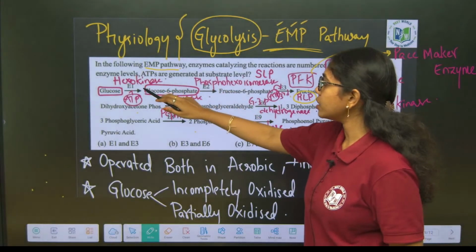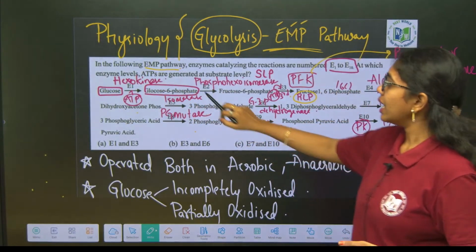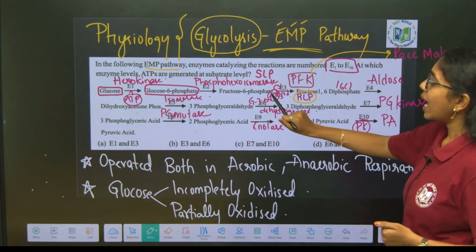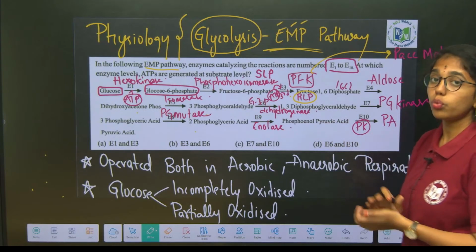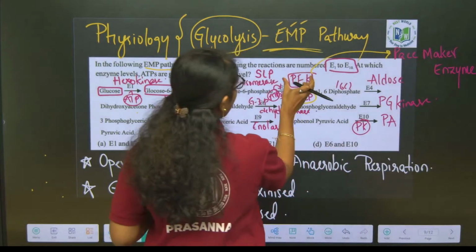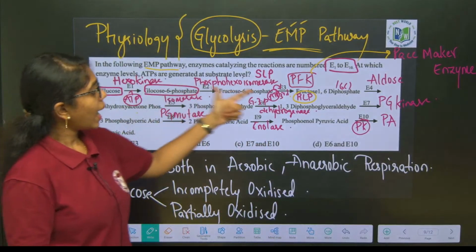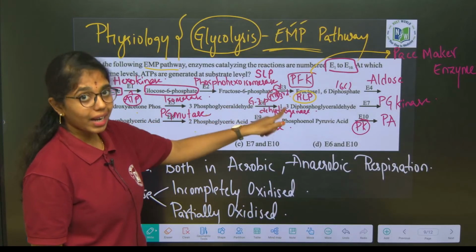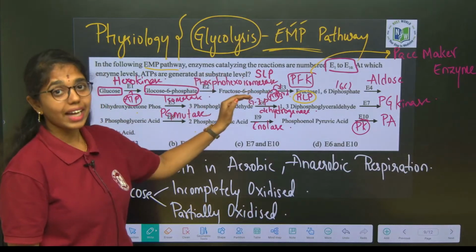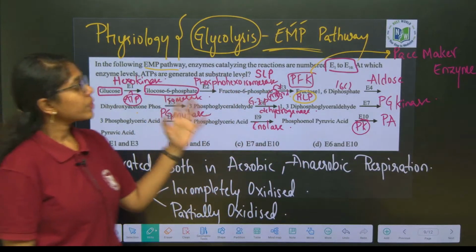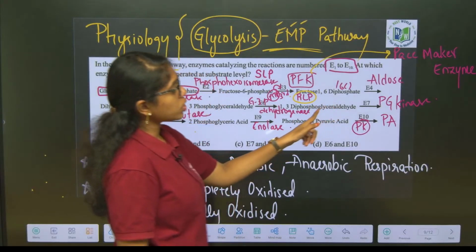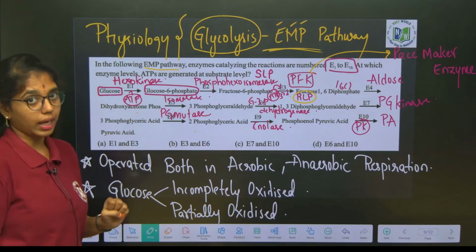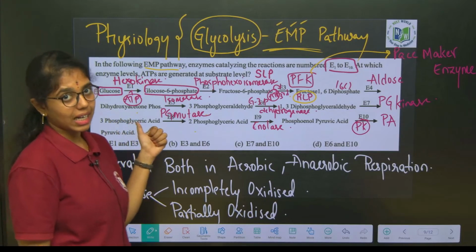First it is hexokinase, from glucose to glucose 6-phosphate; glucose 6-phosphate to fructose 6-phosphate by phosphohexoisomerase; and fructose 6-phosphate to fructose 1,6-bisphosphate by the enzyme phosphofructokinase. First step and third step are irreversible steps, and the third step is called the rate limiting step, as this step will decide the accuracy of the entire process. Then fructose 1,6-bisphosphate at the cleavage step will be cleaved to 2 molecules of 3-carbon compound, that is DHAP and glyceraldehyde 3-phosphate.